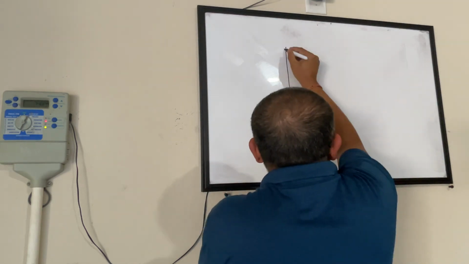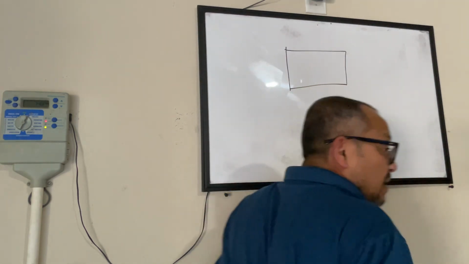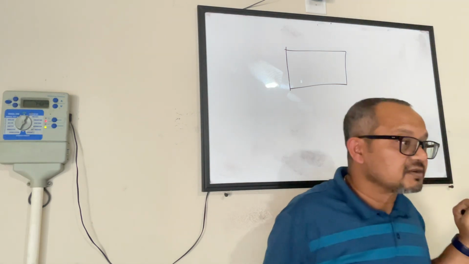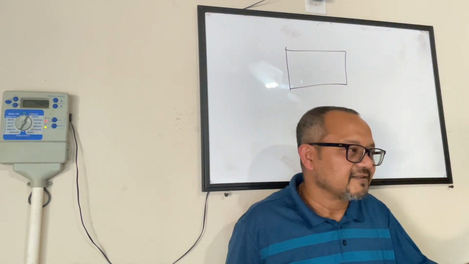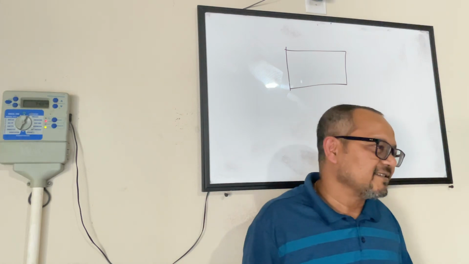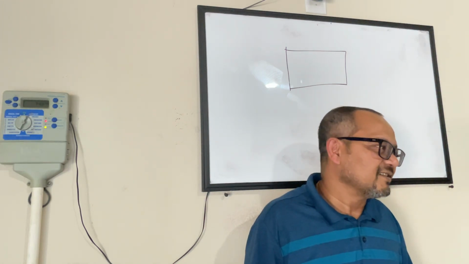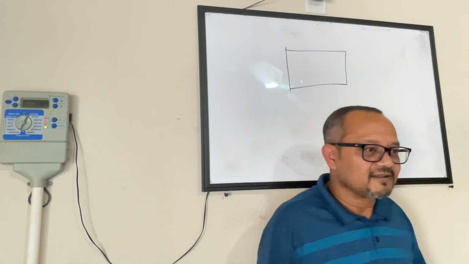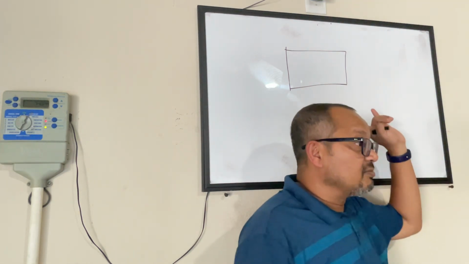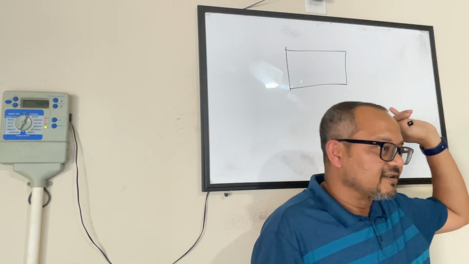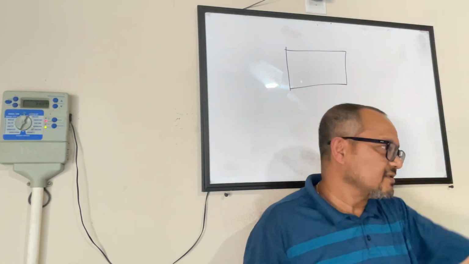Then we learned about the area of a rectangle. What is the property of a rectangle? Everybody remembers? I'm not asking you area, I'm asking you the property of the rectangle. Do you remember what the property of a rectangle is?